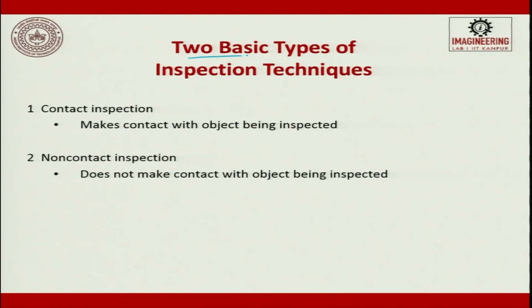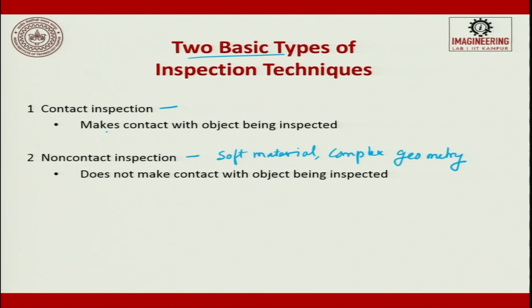There are two basic types of inspection techniques, one is contact, the other one is non-contact. Wherever there is a soft material and wherever there is a complex geometry, we try to go for non-contact inspection.